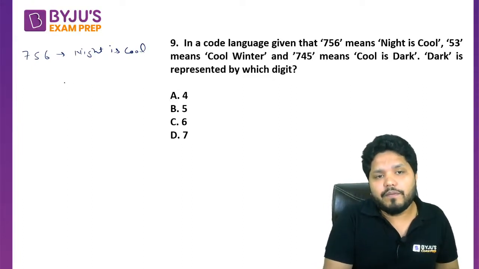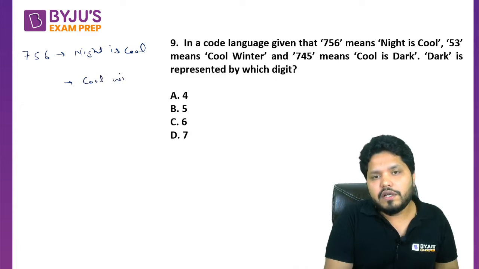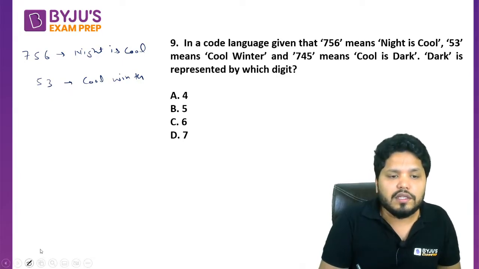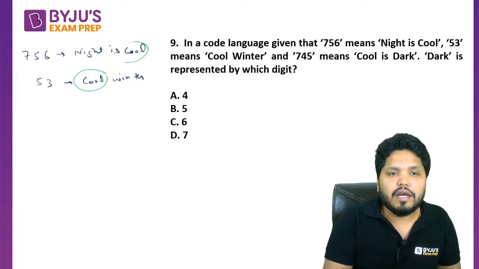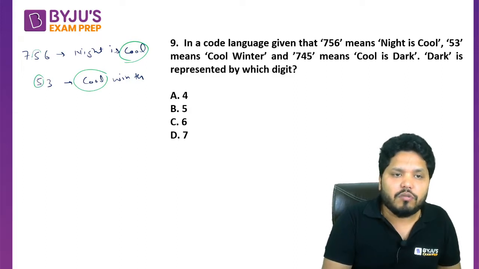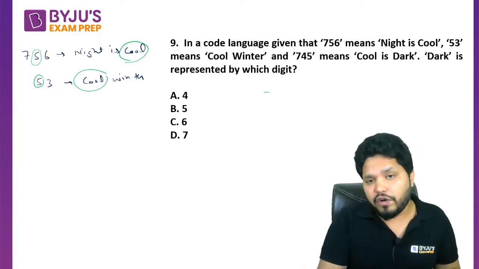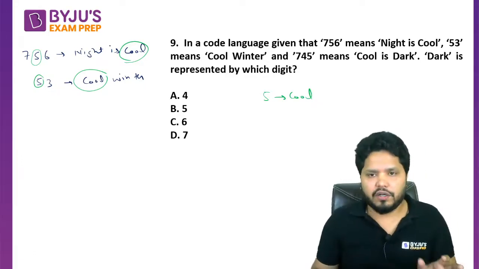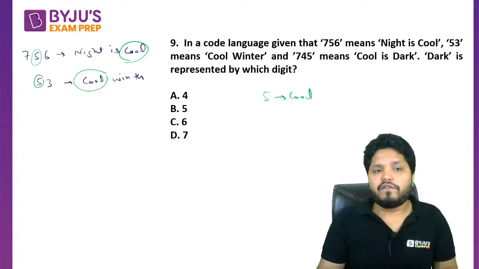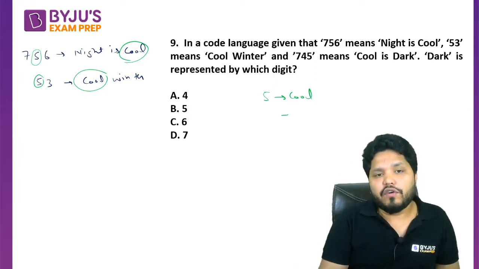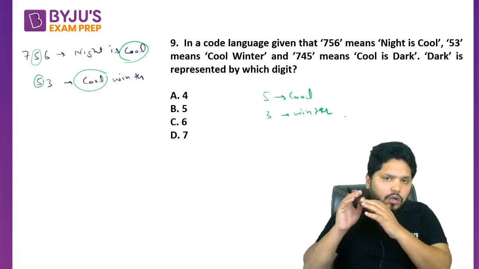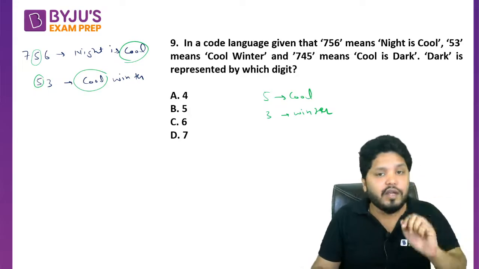Similarly, cool winter is being coded as 53. So if you just look at these two statements, what is common between these two? Can I say the common between these two is cool only? And which number is common between these two? 5 is common between these two. So can I say the code for cool is going to be 5 here? Now what is the code for winter? For winter we can directly say the code has to be the remaining one, that is 3. So now we have got the code for cool, and now we have got the code for winter also.